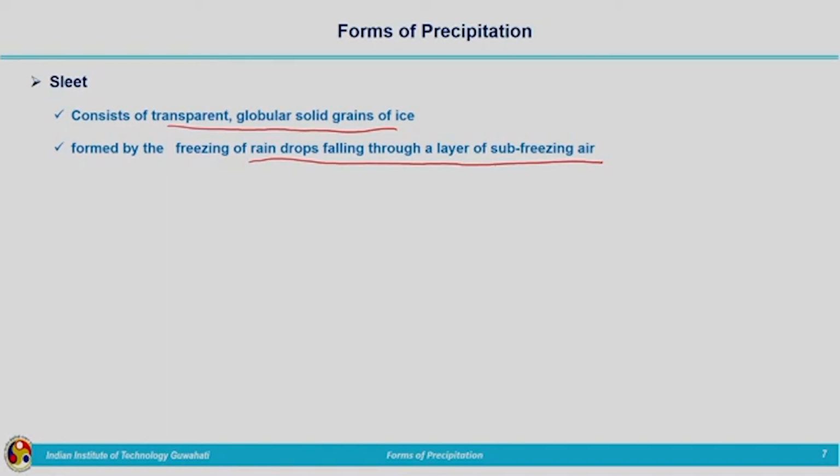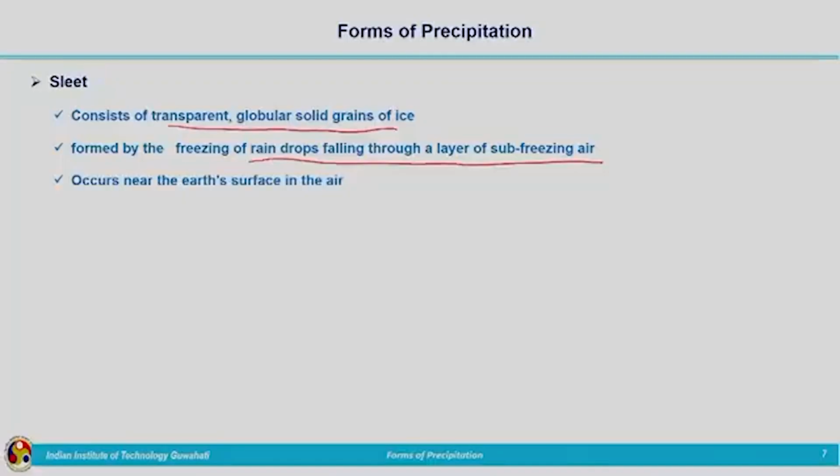So, at that time what will happen? These raindrops will be entrapped with air and will be converted to solid form. It occurs near the earth's surface. That is, the formation happens in the air only, but it happens very close to the ground surface. These ice coatings on the ground are very harmful.